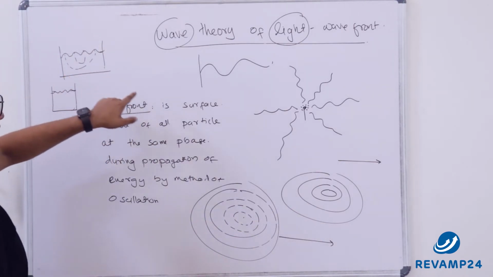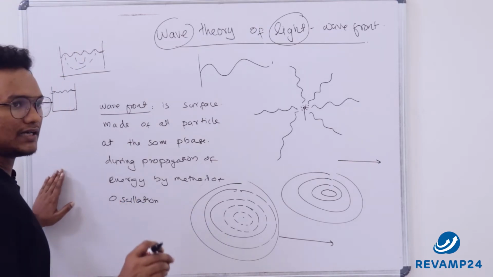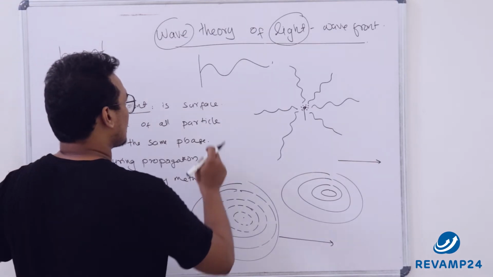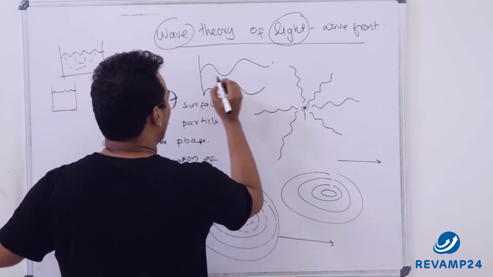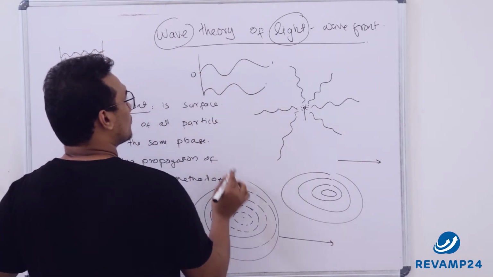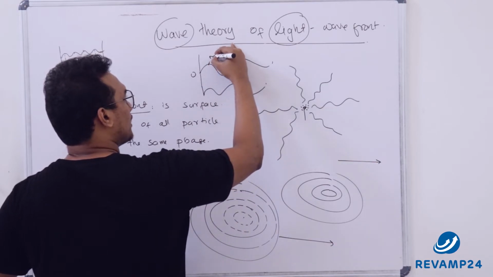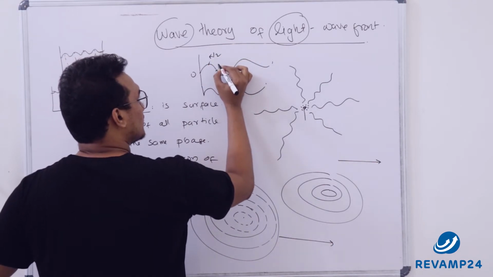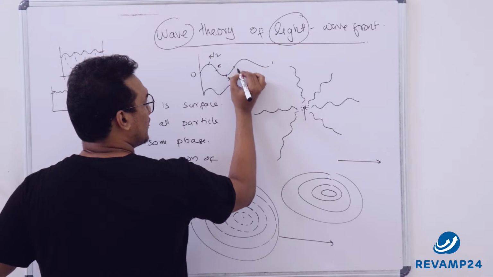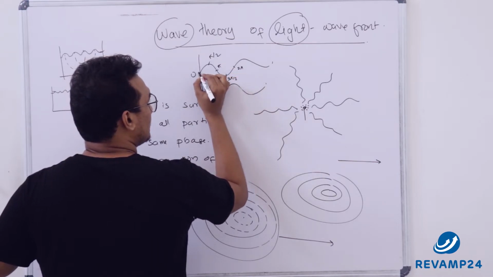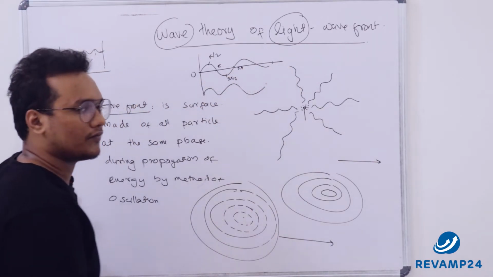So these are nothing but points in the same phase. For example, I have one wave in this way and the next wave in this way. What is this phase? It is 0. What is this phase? Pi by 2. What is this phase? 180, which is pi. What is this phase? 3 pi by 2. What is this phase? 2 pi. See, these are the phases of a wave.